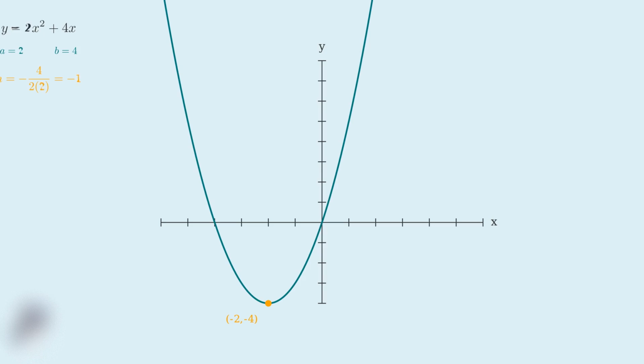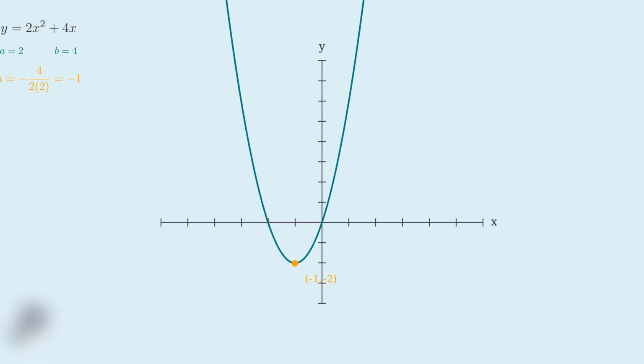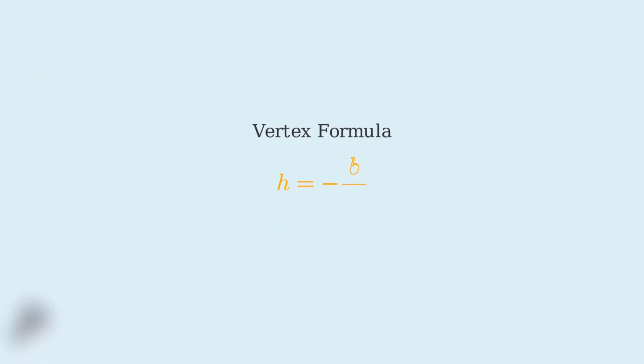Now let's see what happens when we change the a coefficient. Consider y equals 2x squared plus 4x. Here a equals 2 and b equals 4. The vertex formula gives us h equals negative 4 divided by 2 times 2, which equals negative 1. This demonstrates a key insight. Both the a and b coefficients affect the horizontal position of the vertex through the formula h equals negative b divided by 2a. The vertex formula captures this relationship perfectly.